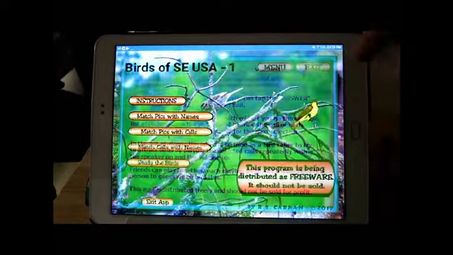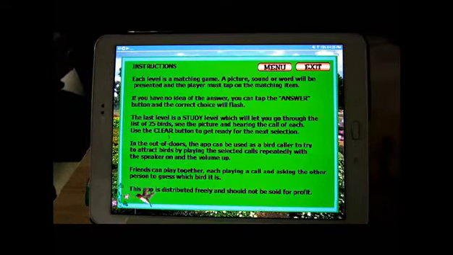Instructions. Essentially what happens is as you go to each game screen, you'll get a picture, or there will be a call that you can play, and you will have to pick the matching information.